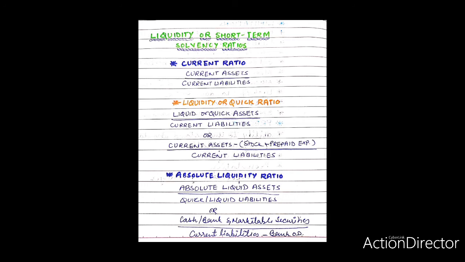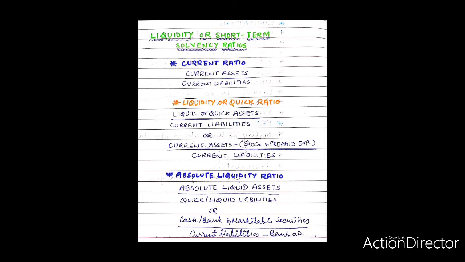This ratio establishes the relationship between quick or liquid current assets and current liabilities. The formula is liquid or quick assets divided by current liabilities, or current assets minus stock plus prepaid expenses divided by current liabilities.